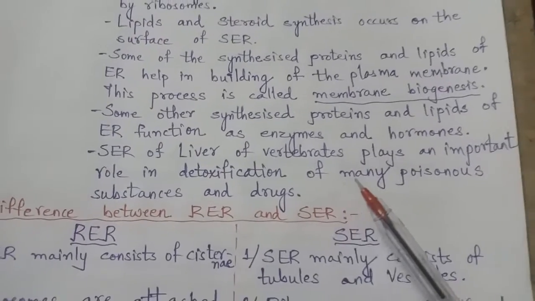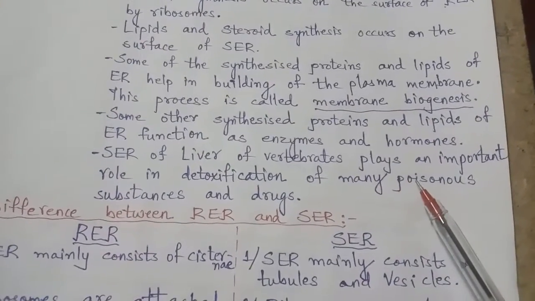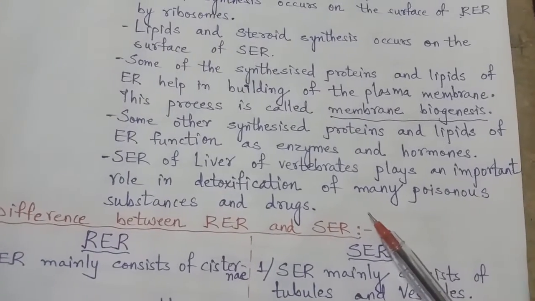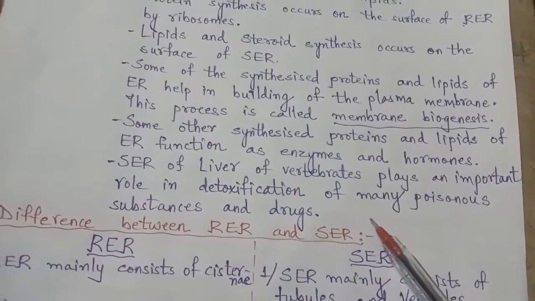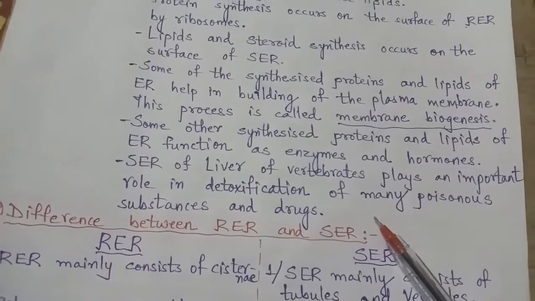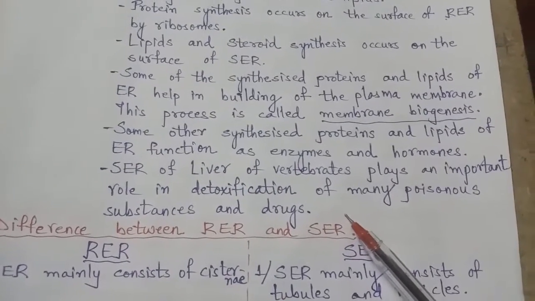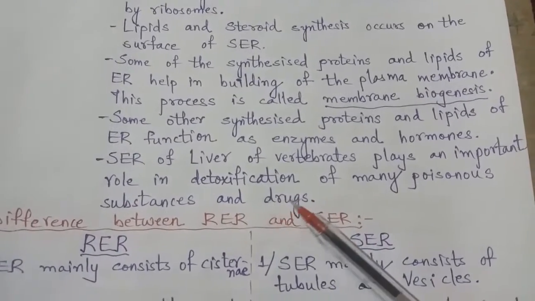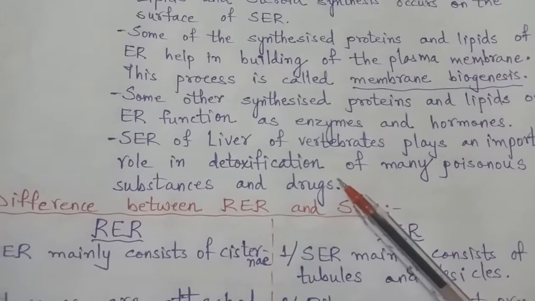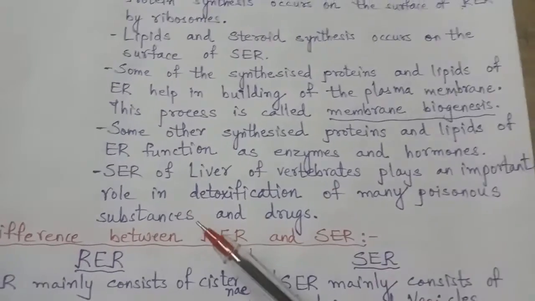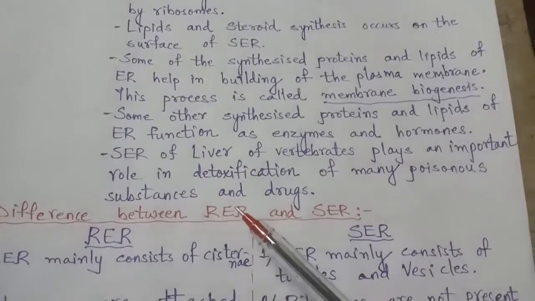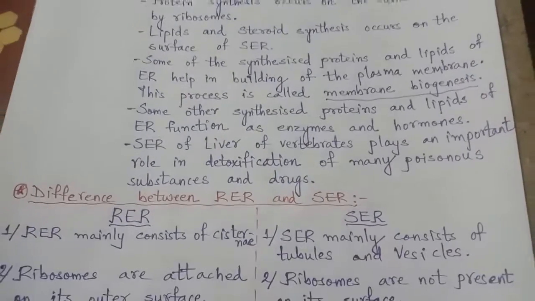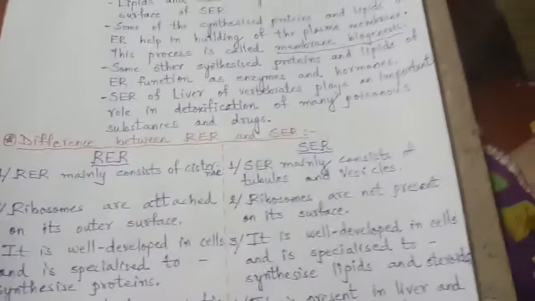All these things which are poisonous and harmful to our body, such as extra drugs taken without a doctor's prescription, are considered detoxifying substances, and they are thrown out by the smooth endoplasmic reticulum.